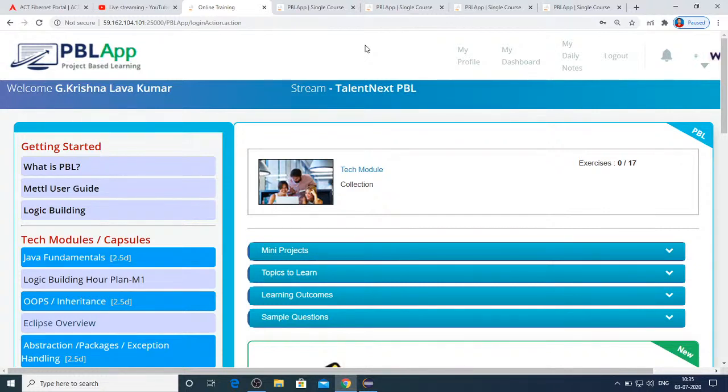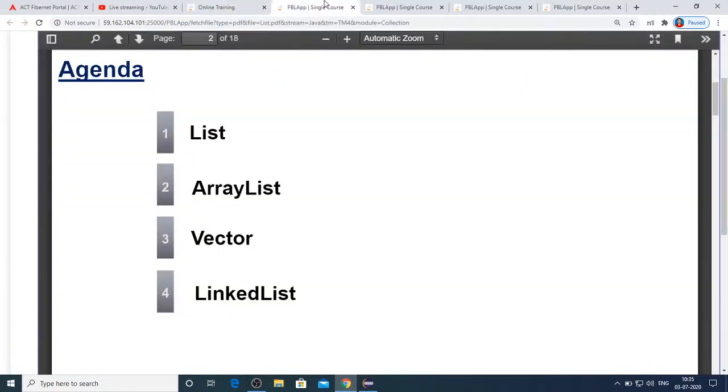In yesterday's class I showed you ArrayList with generic based as well as non-generic based, and I showed how all these three advantages are useful. I also showed how we can create our own generic class and use it. So let's move on to the remaining collections.